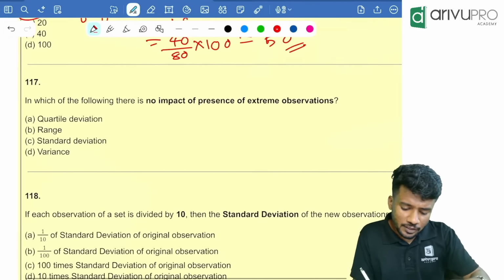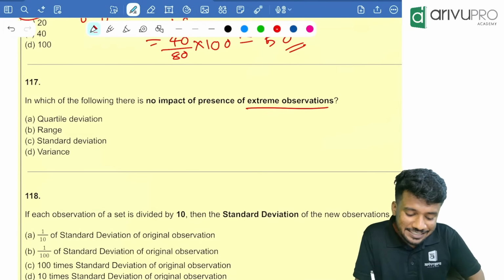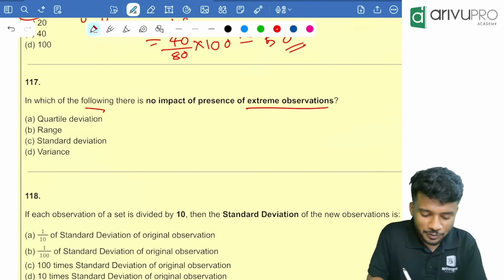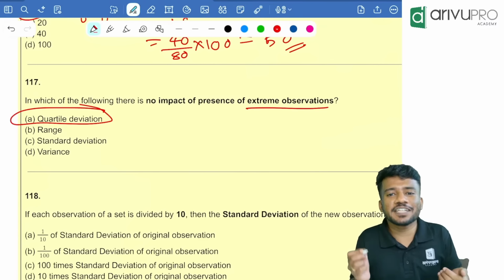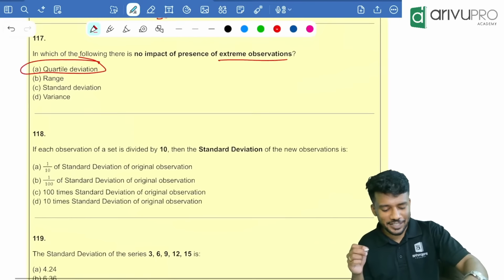In which of the following there is no impact of presence of extreme observation? Extreme values, quartile deviation is based on central 50% of the values. So option A is your answer.